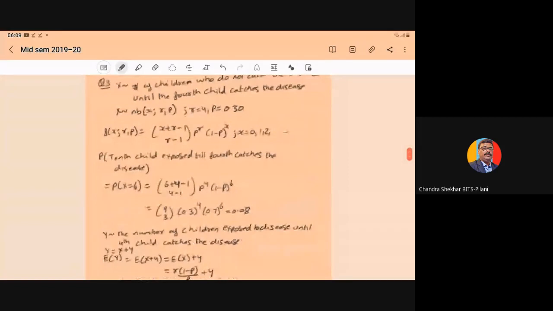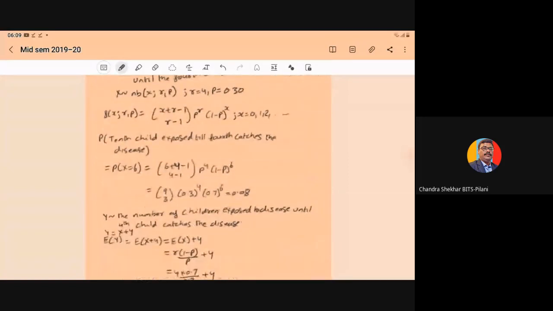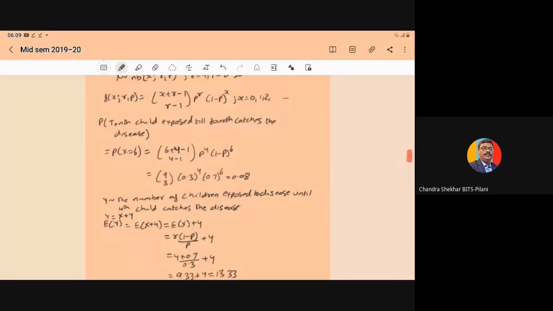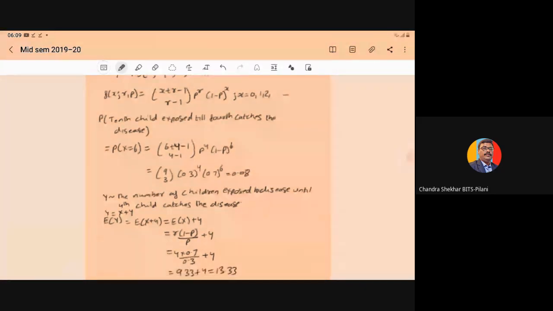So in the question they are asking, what is the probability of the 10th child exposed till the fourth catches the disease? So it means here the 10th child means X is equal to 6, or 6 children are not catching the disease.